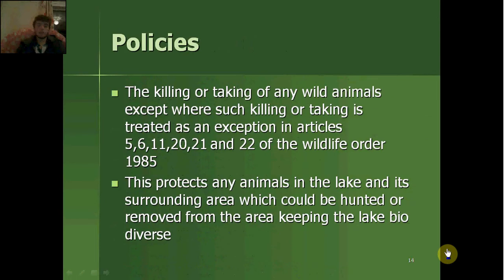The killing or taking of any wild animals except where such killing or taking is treated as an exception in Articles 5, 6, 11, 20, 21 and 22 of the Wildlife Order 1985. This protects any animals in the lake and its surrounding area which could be hunted or removed from the area, keeping the lake biodiverse.